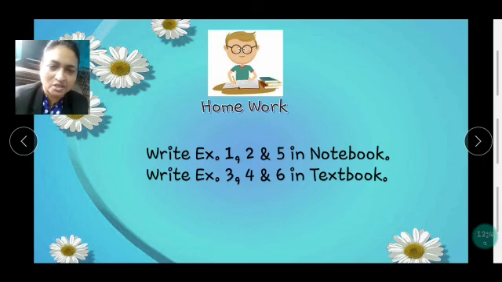It's a very interesting chapter and I hope you have understood this chapter very well. Now write exercise 1, 2, and 5 in the notebook, 3, 4 and 6 in the textbook.